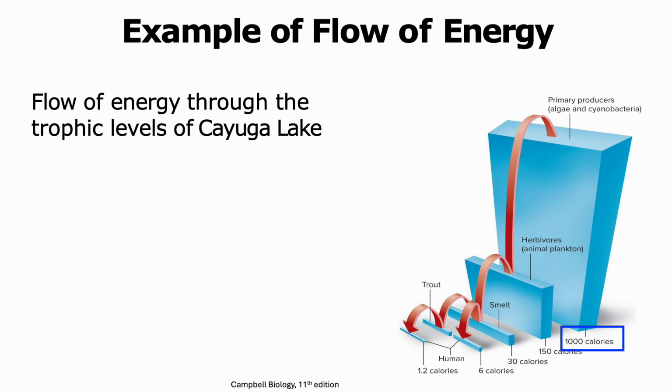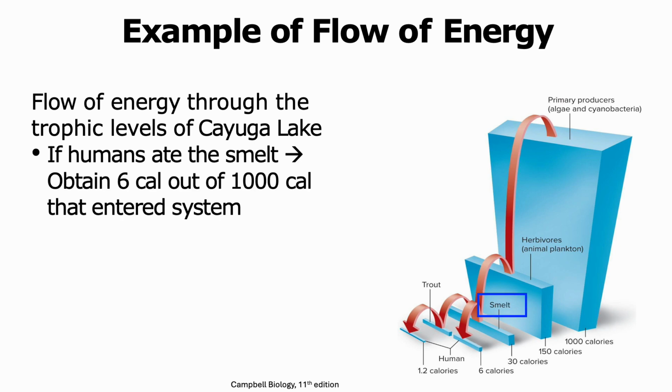The smelt, on the other hand, are able to obtain energy from the herbivores, and the smelt can pass on this chemical energy to trout or to humans. Humans, on the other hand, are able to feed on smelt or trout to obtain their own chemical energy. Now, if humans ate the smelt that is present in that lake, then they're actually able to obtain only 6 calories out of the 1,000 calories that was originally present in the primary producers.